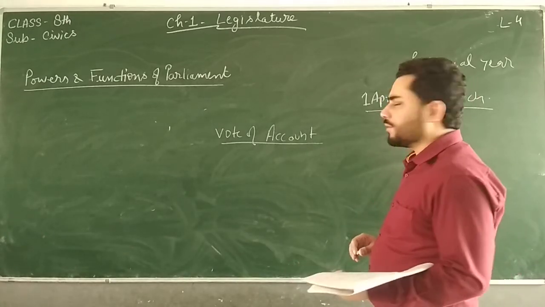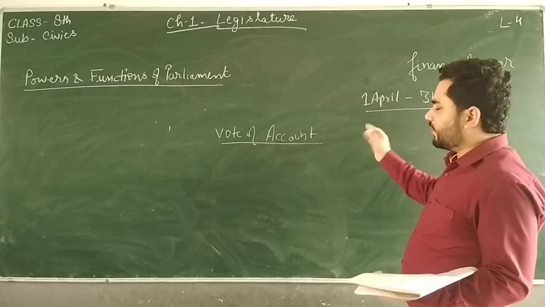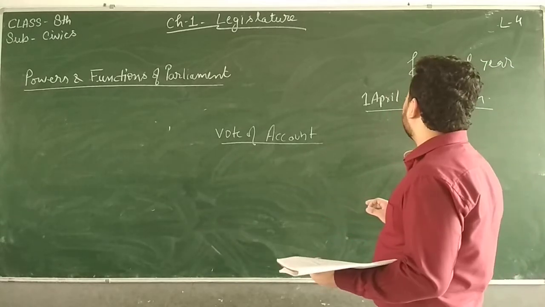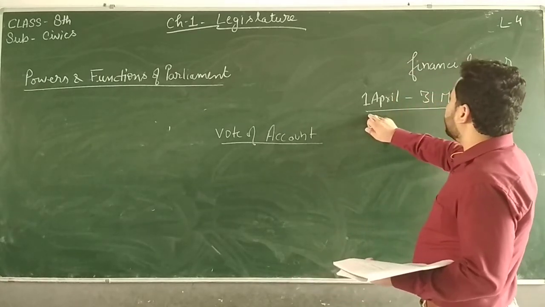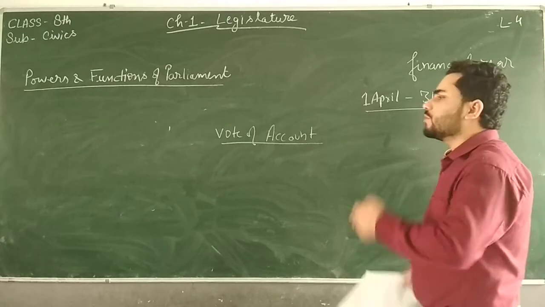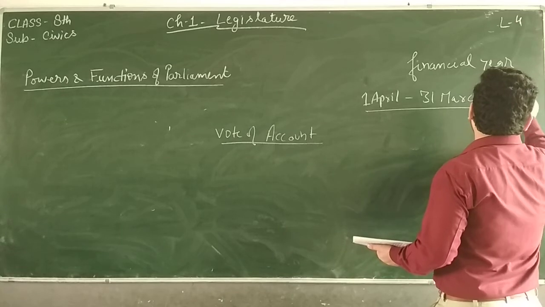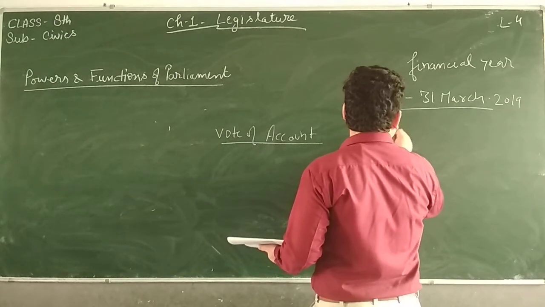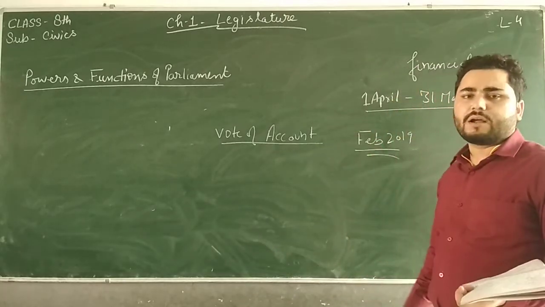If budget is passed by 1st of April, then the entire amount or that estimate will be given to the government, which it requires in order to govern the country. That will be given for the complete year, 1 April to 31st of March. Like suppose it was passed in 2019, and by the Feb of 2019, the estimated amount comes to an end.